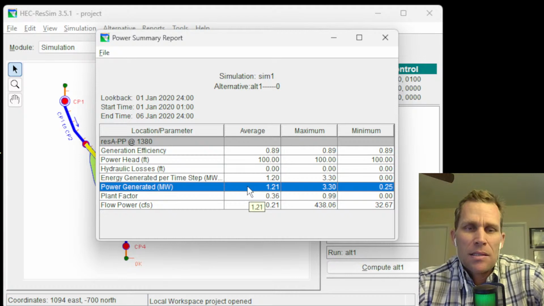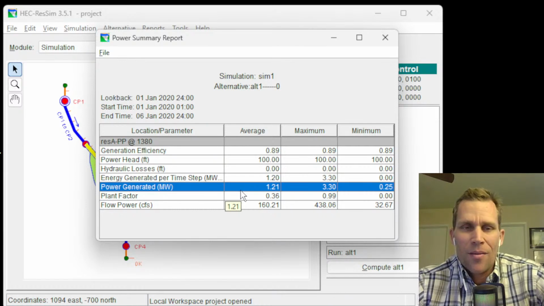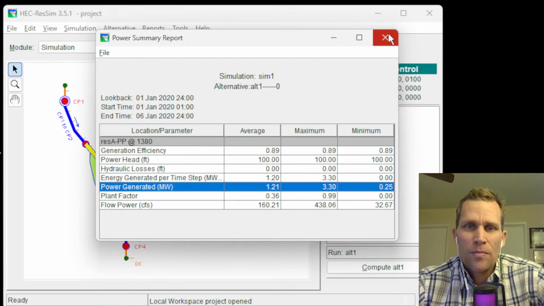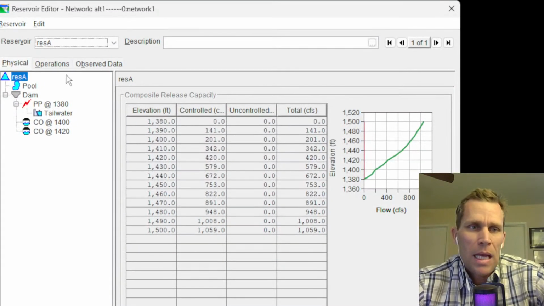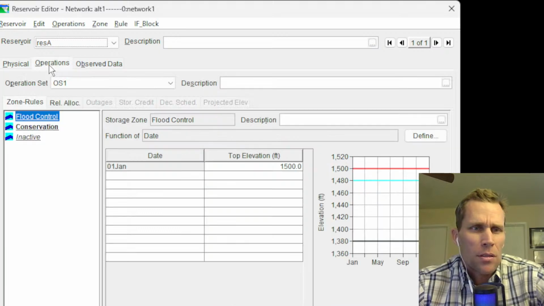In fact, this next alternative, if you will, or this next simulation run is going to max out our power, at least using the methods we have available to us for release allocation. So let's go ahead and do that. It's going to be called sequential. So I'm going to just make the edits right here in the simulation module. I'm going to edit run reservoirs. And now I'm going to come over here to the operations tab.